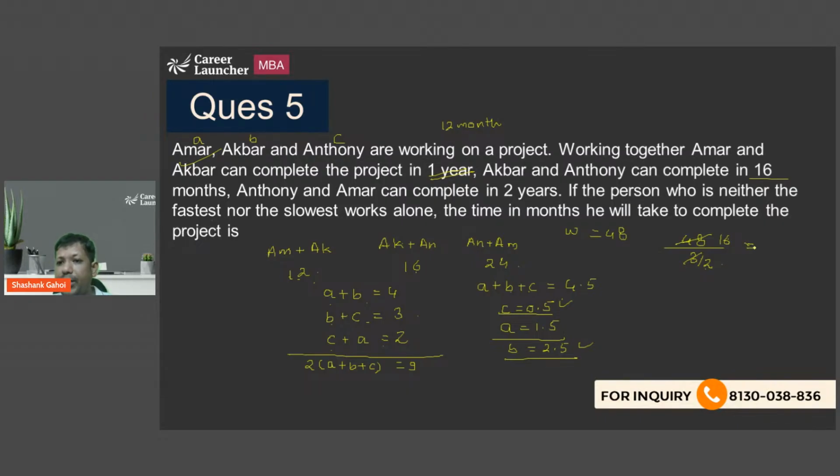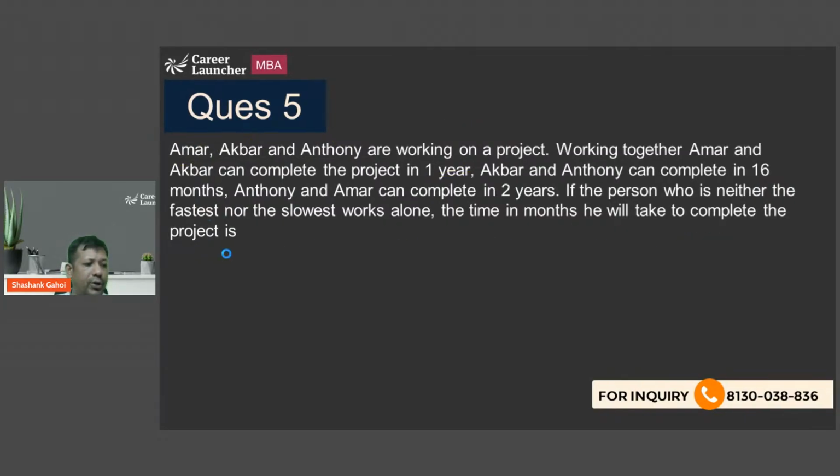And total time taken is going to be 32 months by the person who is neither the fastest nor the slowest. So answer of this question is going to be 32. This is how we can approach this question. Now let's move on to the next one.